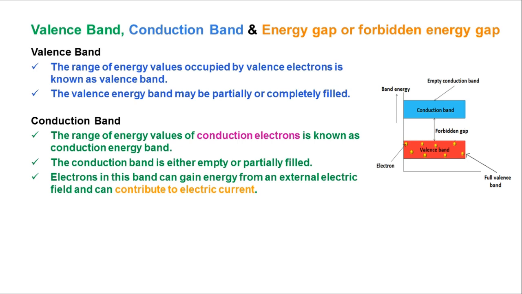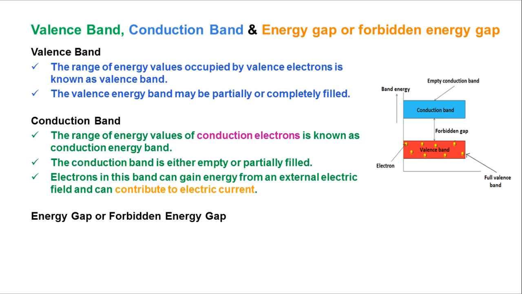From the external electric field, the conduction band can gain energy, and then the electrons start moving. Only then will the flow of current take place, so it contributes to electric current. Are you clear? That is the third point.